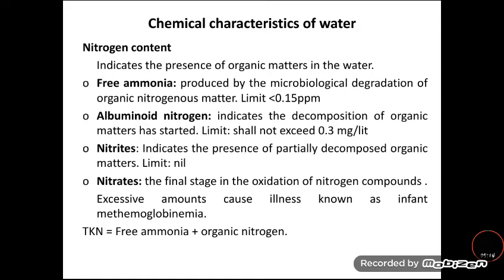The excess amount of nitrogen causes methemoglobinemia. The total Kjeldahl nitrogen is the value of free ammonia and organic nitrogen.